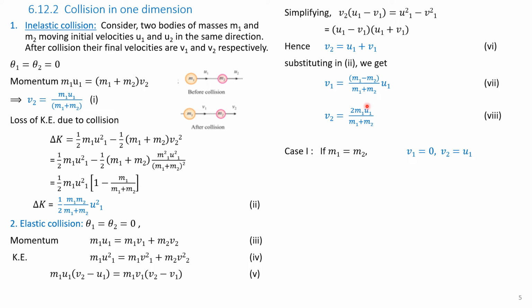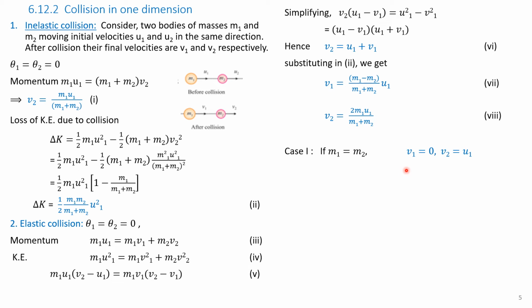Therefore, we will consider two cases. If M1 equals M2 in equations 7 and 8, we get V1 is equal to 0. And if you put M1 equal to M2, the 2 M1 and 2 M1 get cancelled. Therefore, V2 is equal to U1.